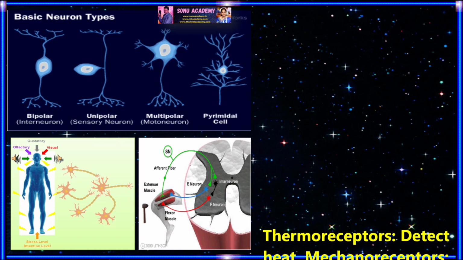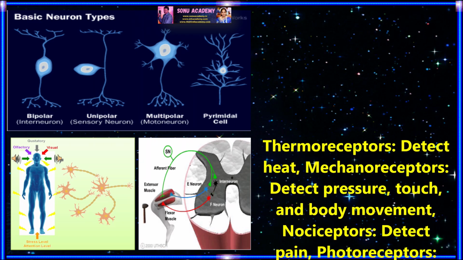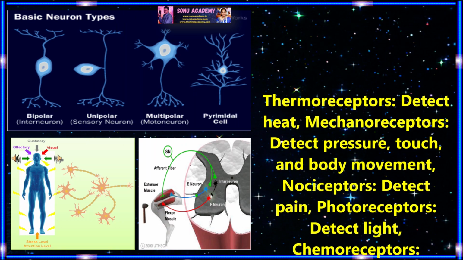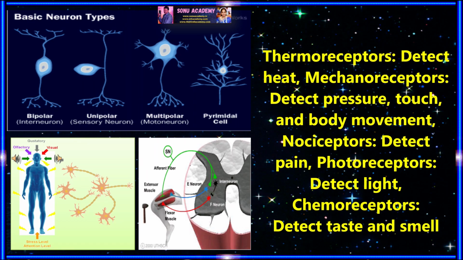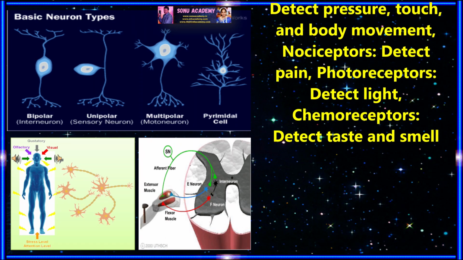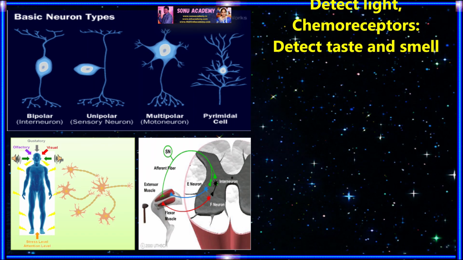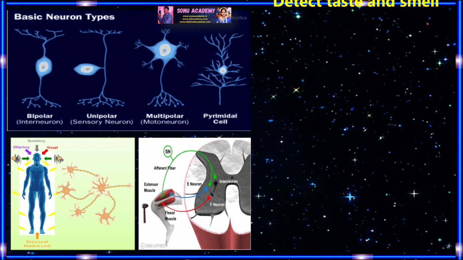Children, now let us discuss the types of sensory neurons. One is thermoreceptors, which detect heat. Second is mechanoreceptors, which detect pressure and touch in the body. Third is nociceptors, which detect pain. Photoreceptors detect light, and chemoreceptors detect taste and smell.